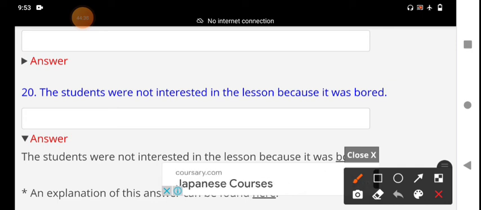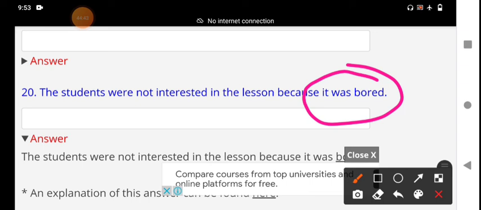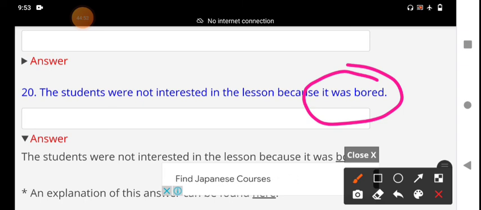This construction is more important, my dear. It was bored. What is the meaning of "it was bored"? What is the right answer here? Tell me, all of you. Anyone who can tell me the right answer? The right answer is bored, participle. These are called